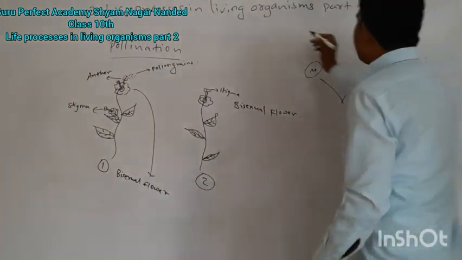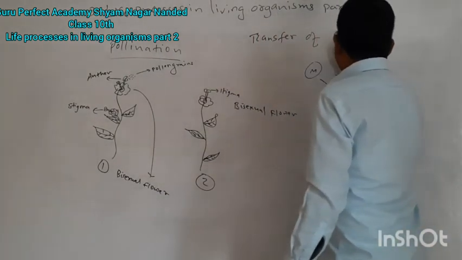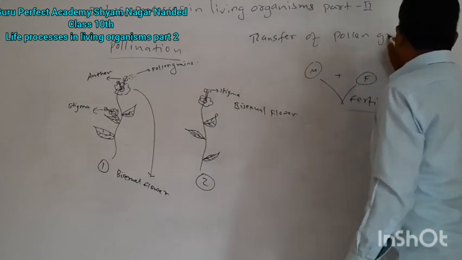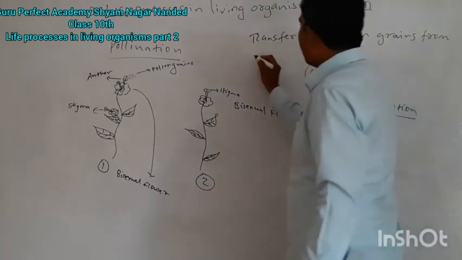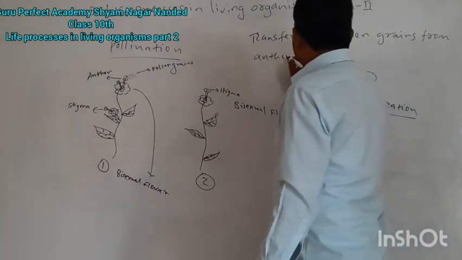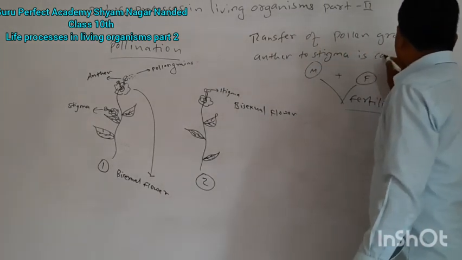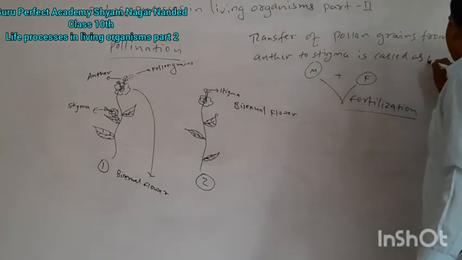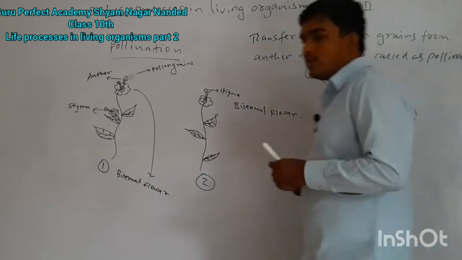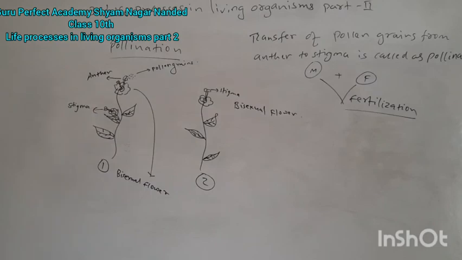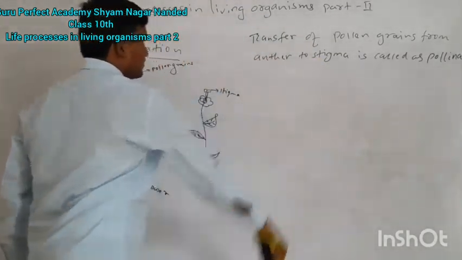Write down the definition. Transfer of pollen grains from anther to stigma is called pollination. This is called pollination. We have to move that pollen grain from anther to stigma. Okay.